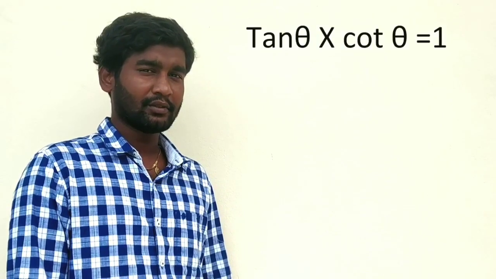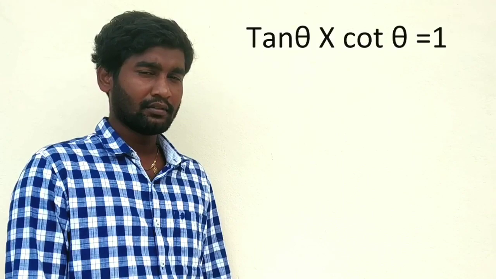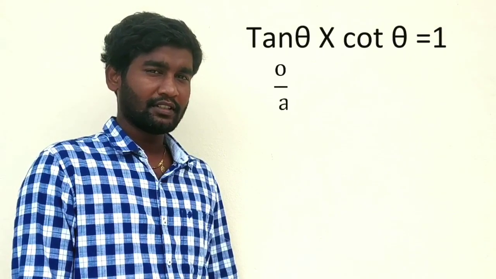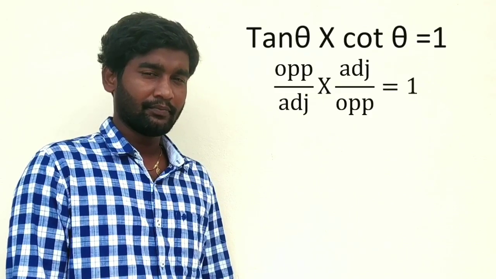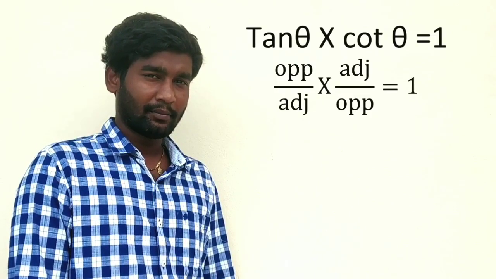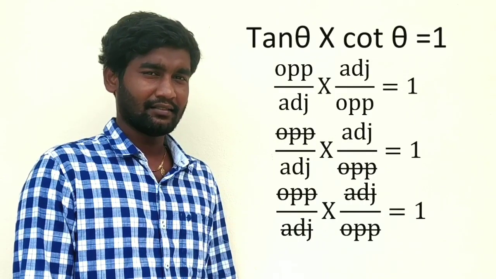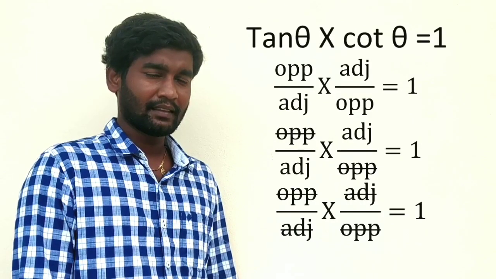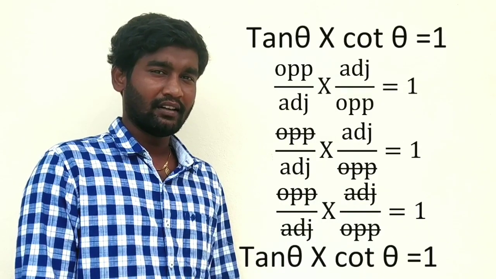Next, tan theta into cot theta is equals to 1. Tan theta is equals to opposite to theta by adjacent to theta. Cot theta is equals to adjacent to theta by opposite to theta. Opposite gets cancelled. Adjacent gets cancelled. We will get tan theta into cot theta is equals to 1.